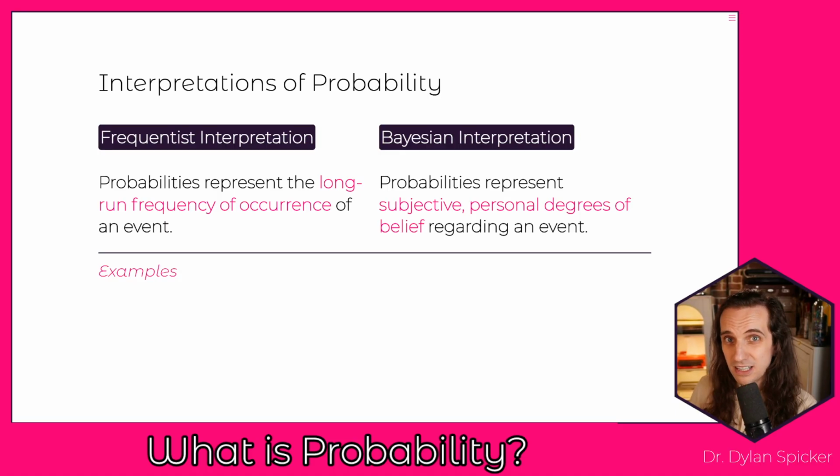Okay. Now, this is in contrast to what we call the Bayesian interpretation of probability, where in the Bayesian interpretation of probability, probabilities are going to represent some subjective personal belief regarding an event.